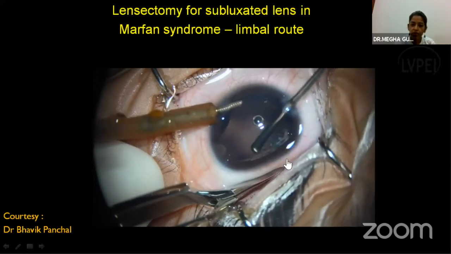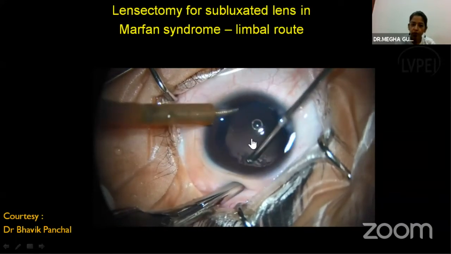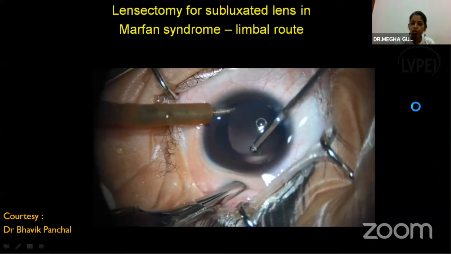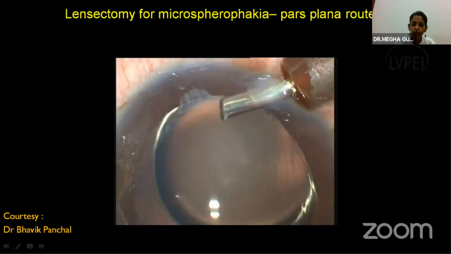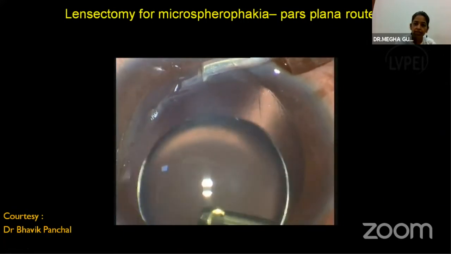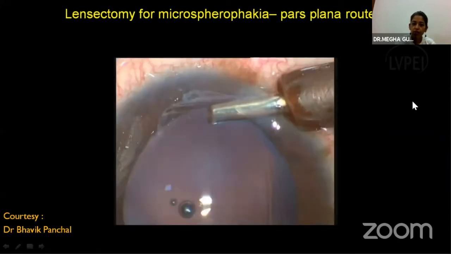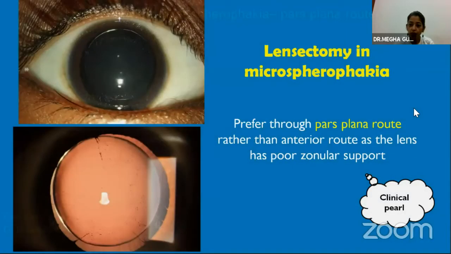With the help of indentation, we have to remove the hidden part of the lens, and the whole of the capsule needs to be taken care of to prevent any vitreoretinal traction or PVR changes, which is very common in cases of Marfan syndrome. While in microspherophakia, although the lens is seen anteriorly, the zonular support is very poor. So a pars plana route is preferable because there is a risk of nucleus drop. In cases of microspherophakia, we would prefer a pars plana route rather than an anterior route as they have poor zonular support.